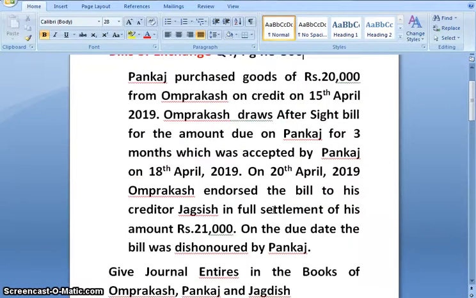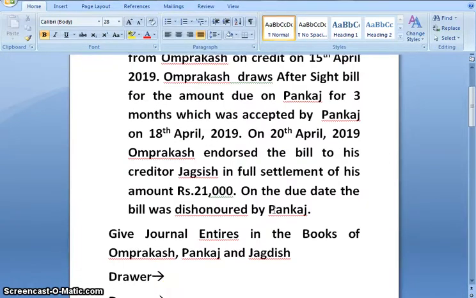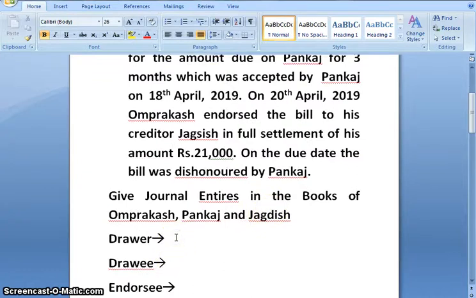So on reading the question, we get to know that the drawer in the particular case is Om Prakash. Drawee is Pankaj.